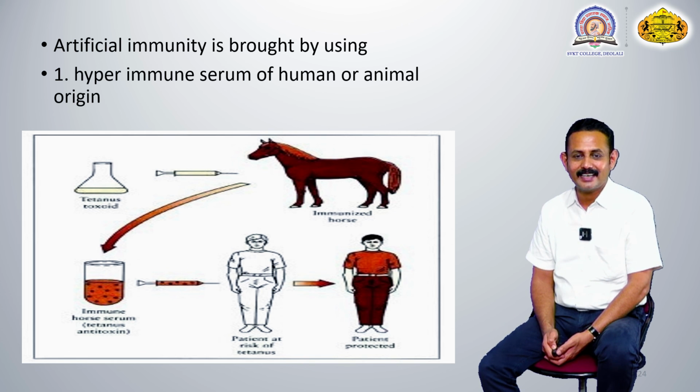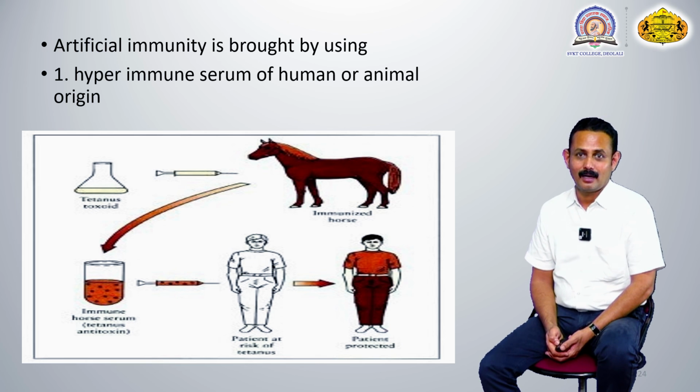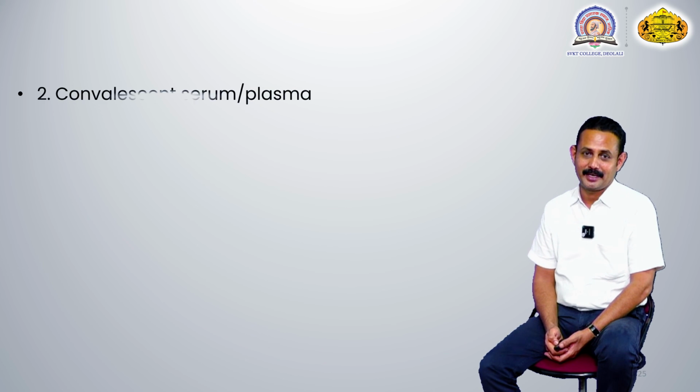It is injected into the individual, and that individual gets protection against tetanus. Likewise, there is a ready-made transfer of antibodies or sensitized lymphocytes. From hyperimmune serum, such a transfer of particular antibodies is carried out passively in this type of artificial passive immunity.